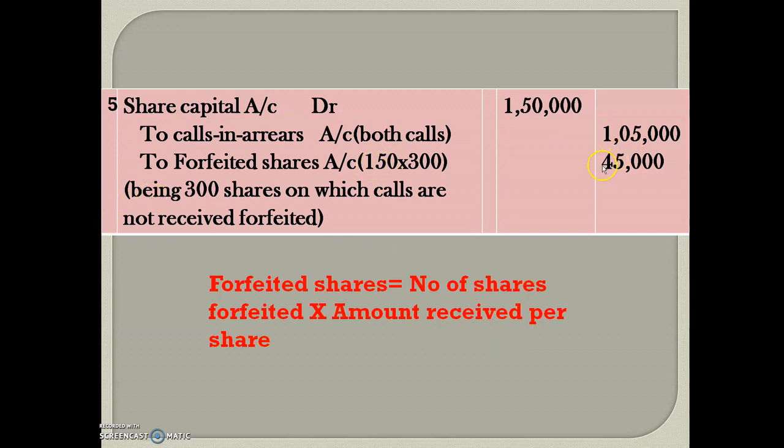So that amount will come 45,000. After that, share capital account in debit column, add both, that will come 1,50,000. So like this we have to do the forfeiture entries. Being 300 shares on which calls are not received forfeited. The company forfeited 300 shares and amount received per share is 150, application plus allotment, that will come 45,000. So like this we have to do these entries.